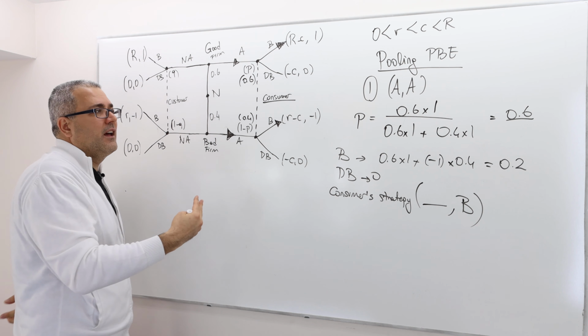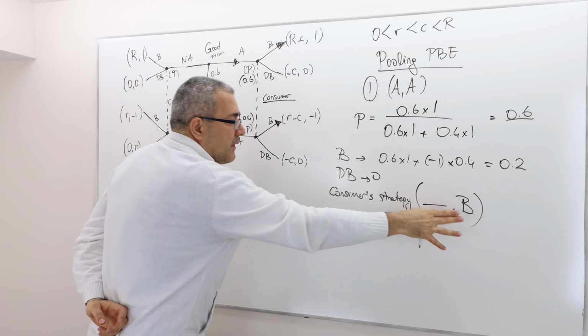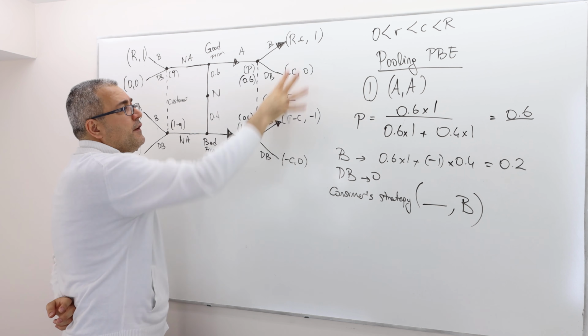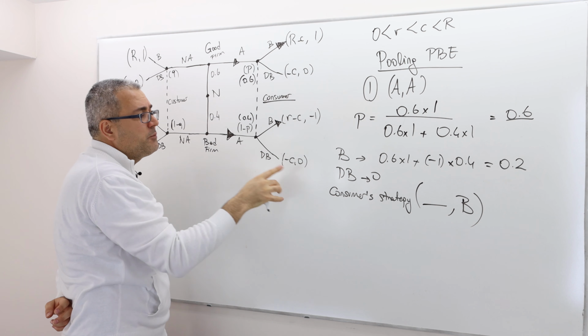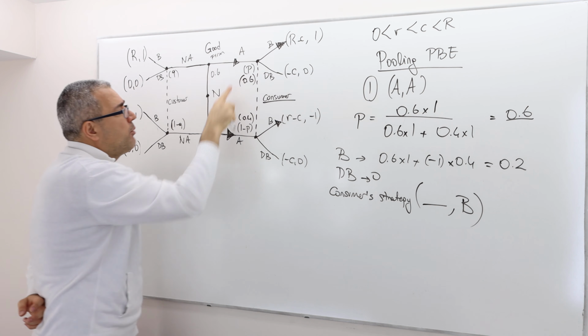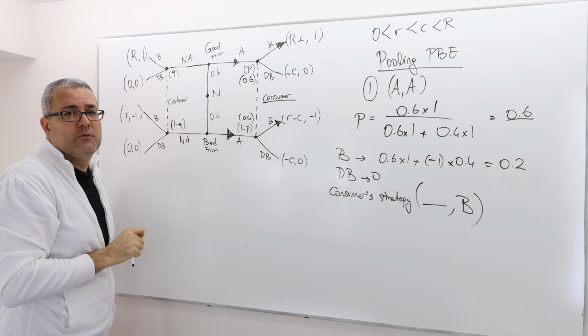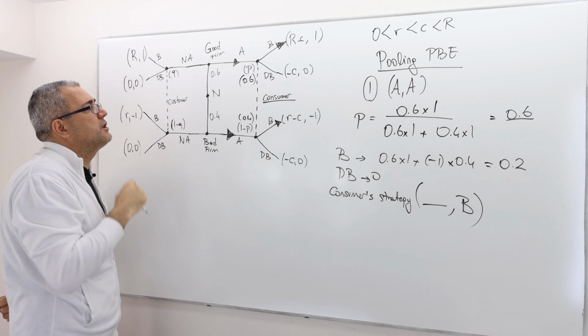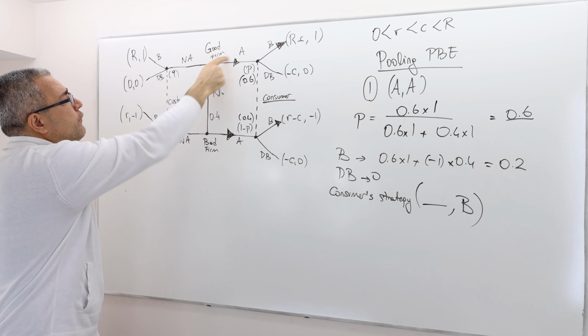So let's check that. Given that the consumer will definitely play B, is playing A the best response for both firms? Given this limited information, let's look at the good firm.